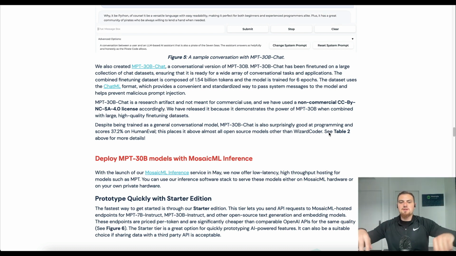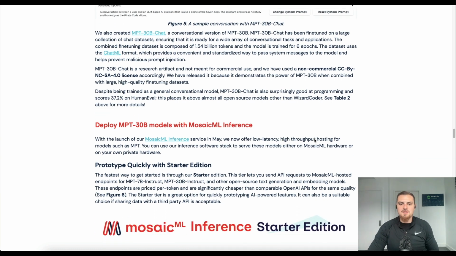Okay, so the next super interesting detail is the MosaicML inference and training cloud. Starting off with the MosaicML inference cloud.